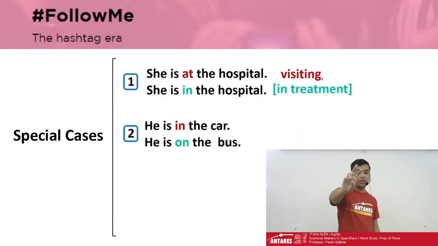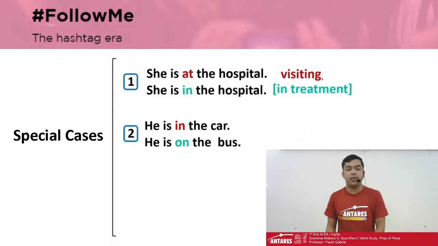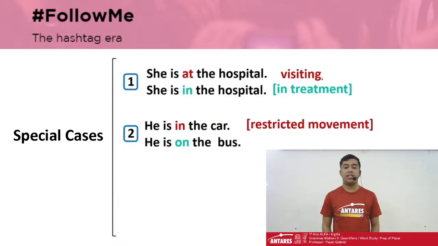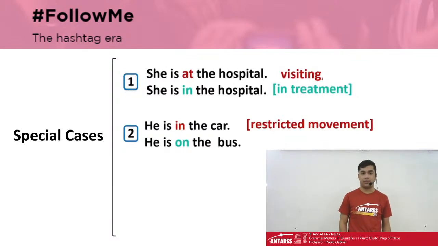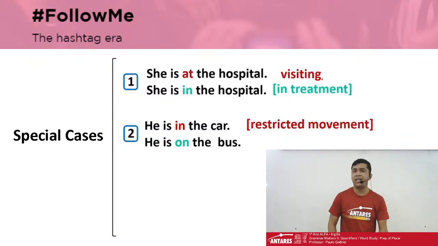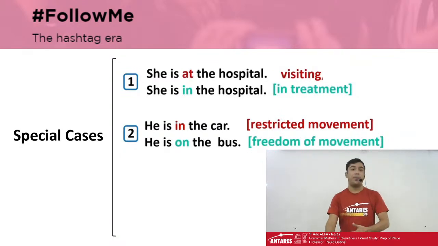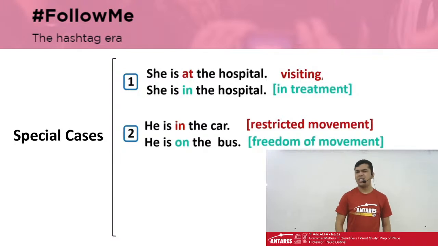Number 2, he's in the car and he's on the bus. If I say he's in the car, it's a restricted movement. The person is not able to change the movement. He's in the car, he cannot talk to you right now.